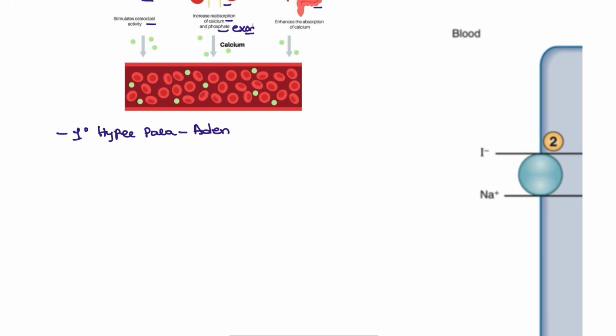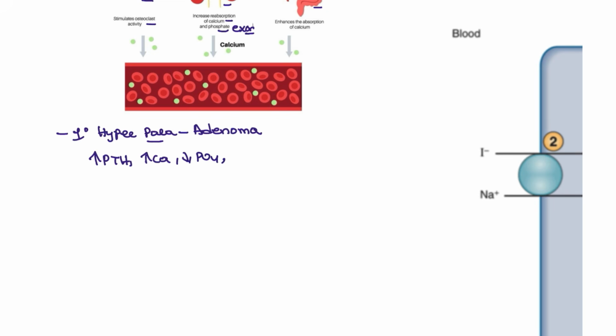Most common cause is the adenoma. How are you going to check? You are just going to check how the patient is presented. If the parathyroid hormone is increased, obviously the calcium will be increased. So parathyroid hormone is increased, increased calcium. Phosphorus has to go out, so the phosphorus will be going out.